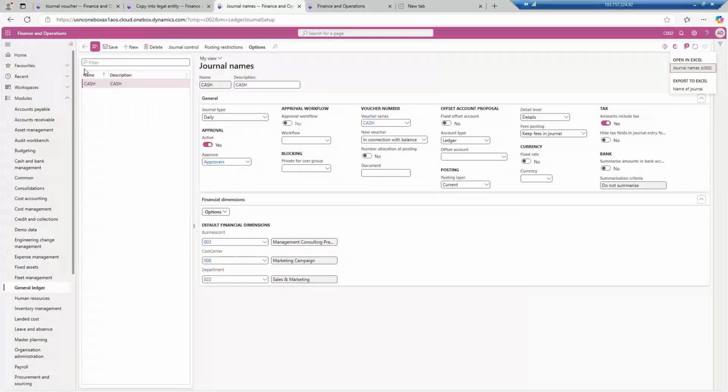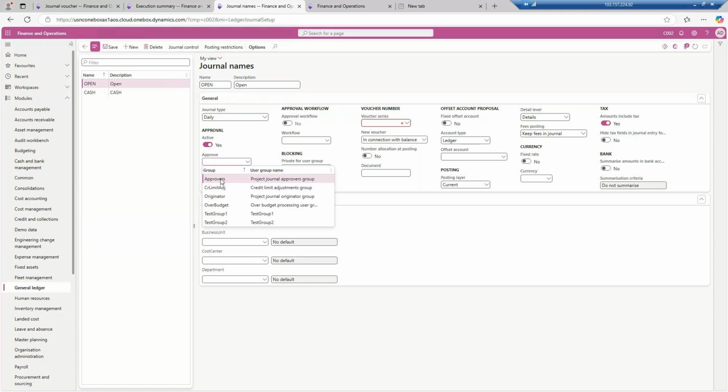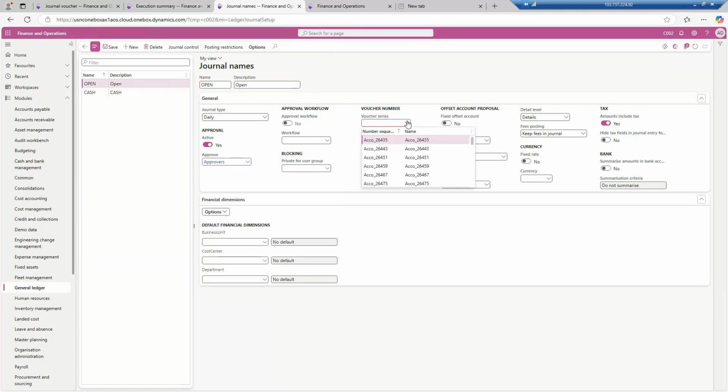Meanwhile, I will create an entry over here also. Click on the new button. Click on open. This is not shared data, so that's why we have to prepare it. Then this is a type of daily. Click on active, click on approvers, and over here click on open voucher series. Again it will not be there, so I will create my own. Whatever is there, I will take. 597 general, and click on the save button.